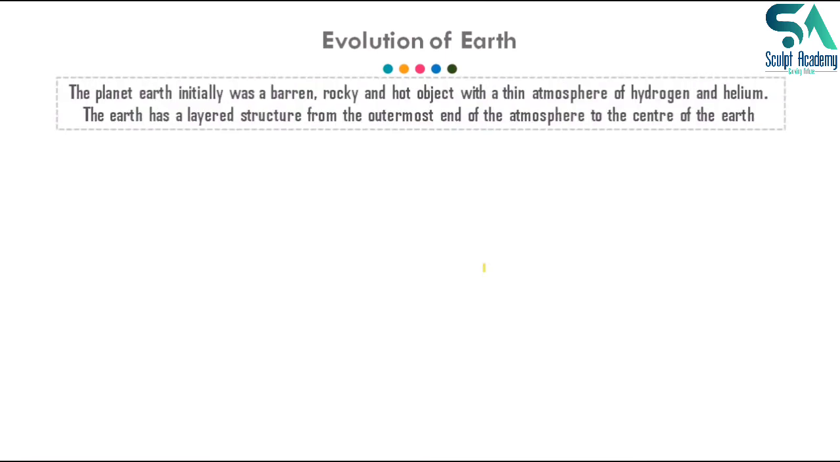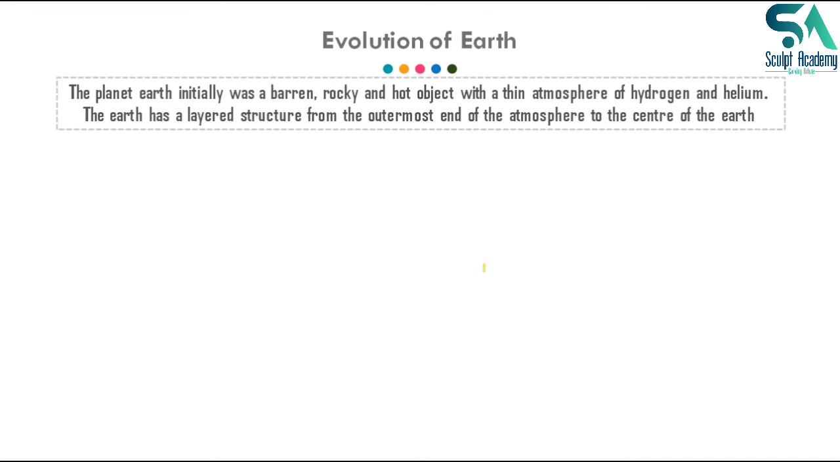Next we have the evolution of Earth. The planet Earth was initially a barren, rocky and hot object with a thin atmosphere of hydrogen and helium. It was not at all as we live at present. It was a ball of heat, or a fireball, if you can say.